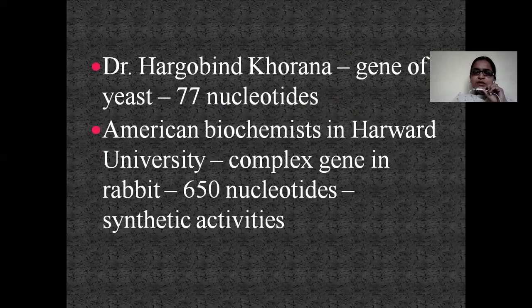Hargobind Khurana synthesized the gene of yeast having 77 nucleotides. And then American biochemists at Harvard University synthesized a complex gene in rabbit having 650 nucleotides, and they showed synthetic activities.